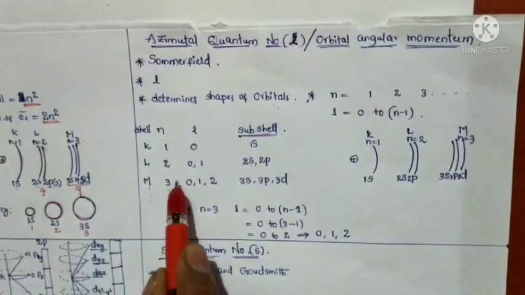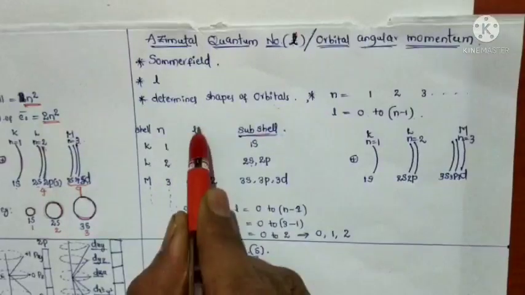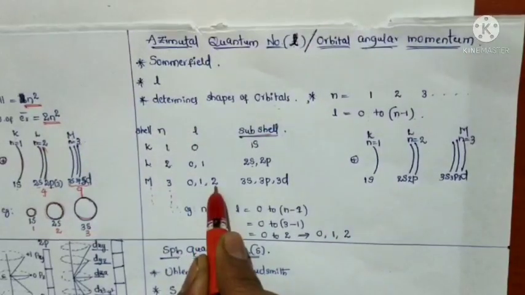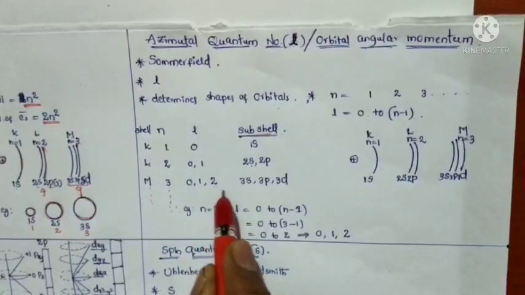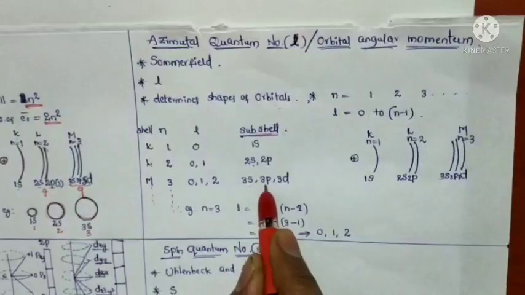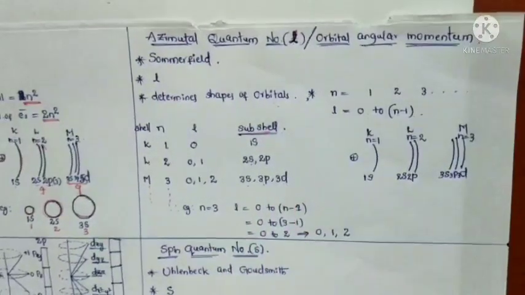Next, if n is equal to 3, l has 3 values, that is 0, 1 and 2. That means the subshells are the 3s orbital, 3p orbital and 3d orbitals.